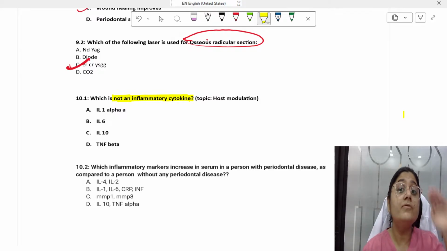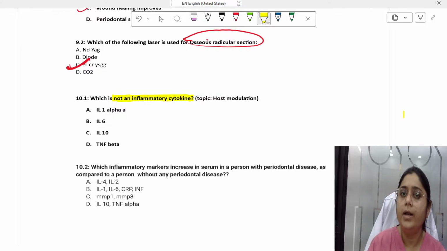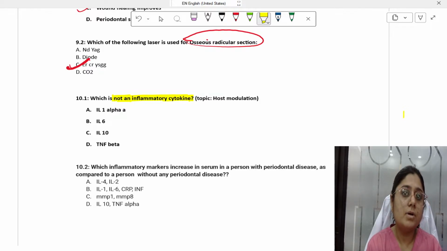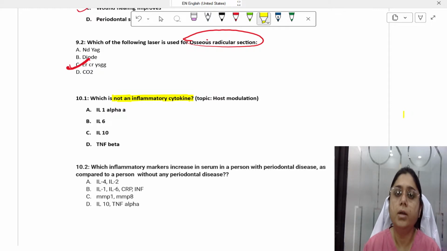Anti-inflammatory cytokines are the cytokines which reduce the inflammation. They are mostly interleukin 4 and interleukin 10. Now, these two are the only anti-inflammatory cytokines. I'm not saying that there are many anti-inflammatory cytokines, guys, but for us, these two are important and you need to remember them.